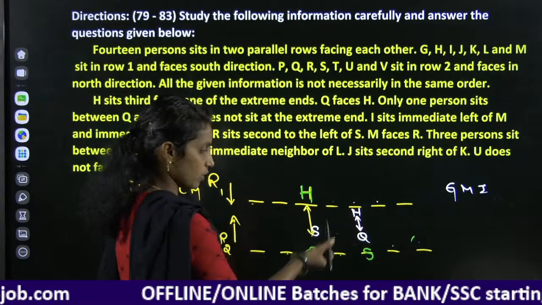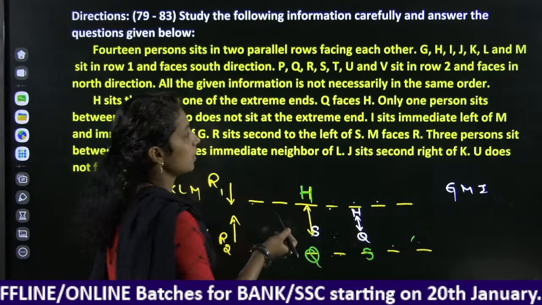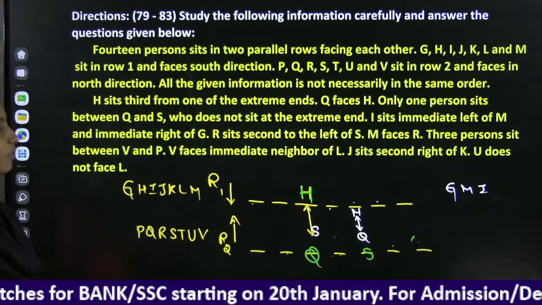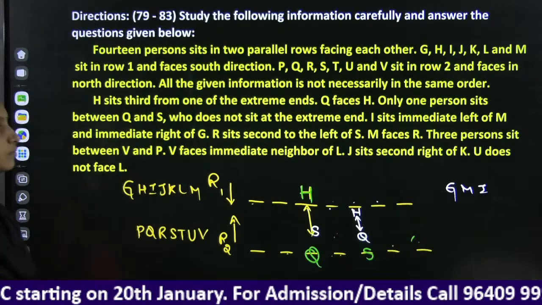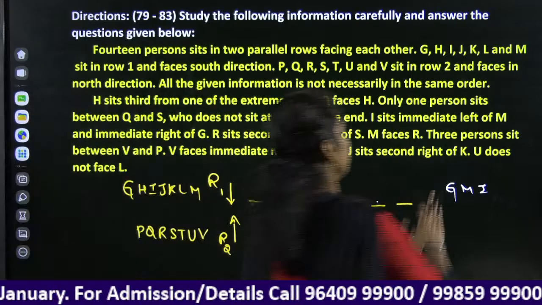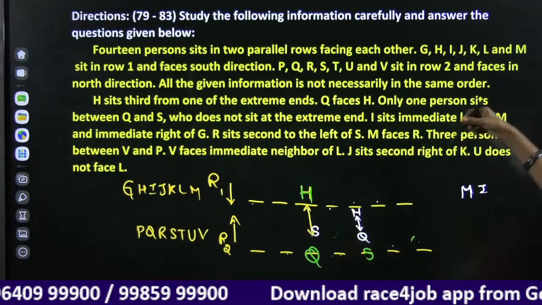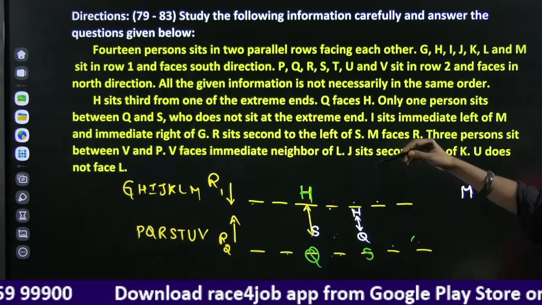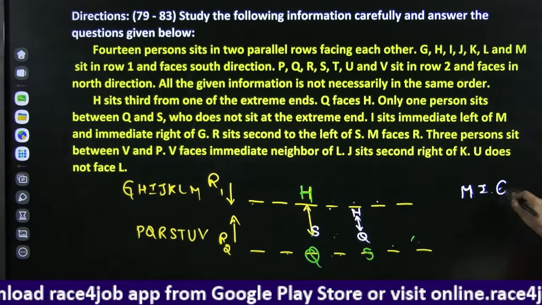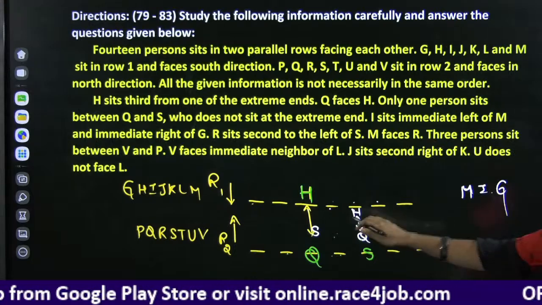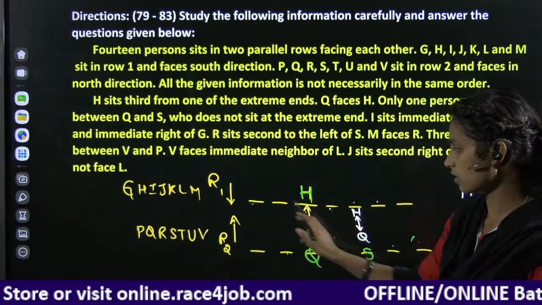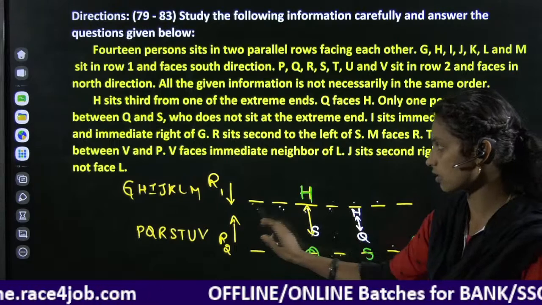If you consider this, I sits immediate left of M facing towards the south, and immediate right of G. The positions are either these three positions or these three positions.